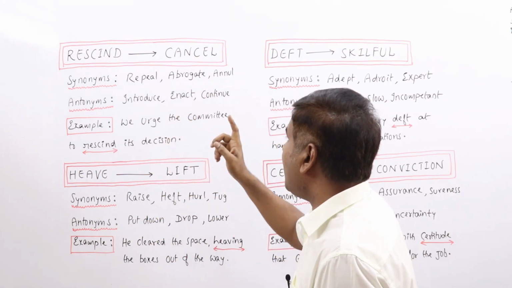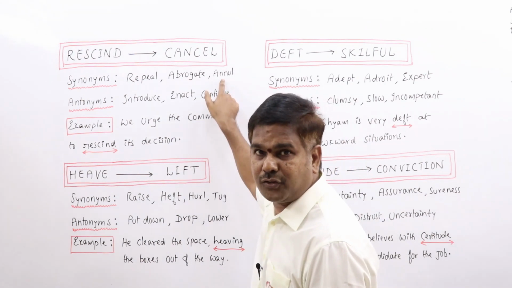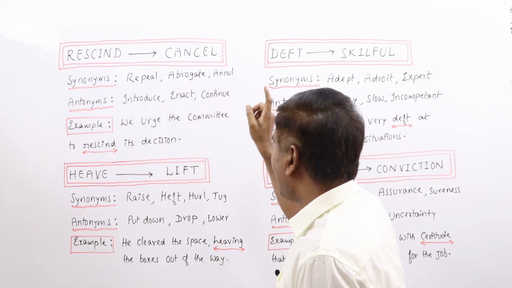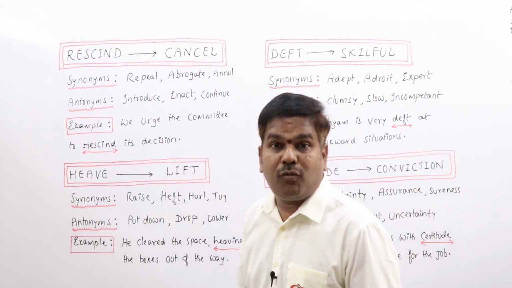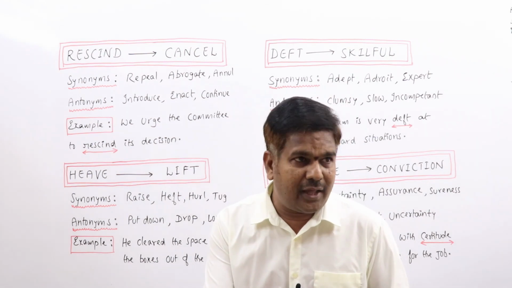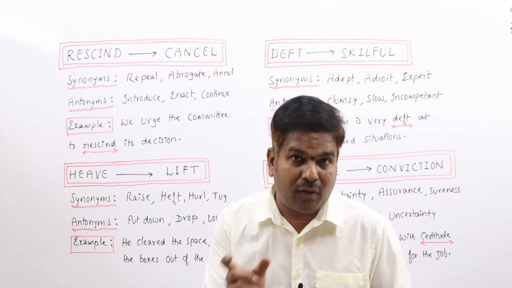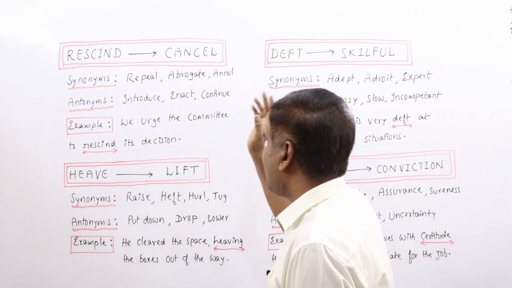Synonyms: repeal, abrogate. Hope you remember the word annul, right? That day also we discussed it when we discussed nullify. So annul, reverse, recall, overturn. Yesterday or the day before yesterday, I think we discussed the word overturn. One more meaning there is cancel a law or order.